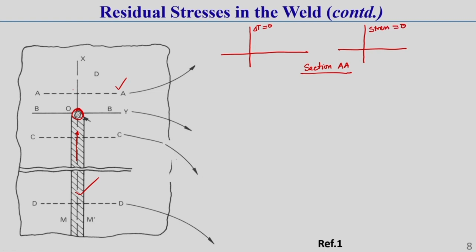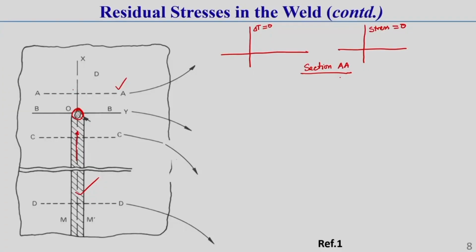Now, one thing you should keep in mind: if something is heated uniformly and cooled uniformly, there will be uniform expansion and uniform contraction throughout the entire section, and there will not be any residual stress.